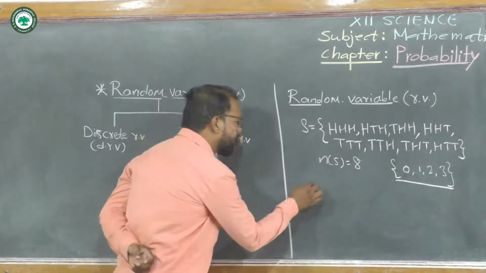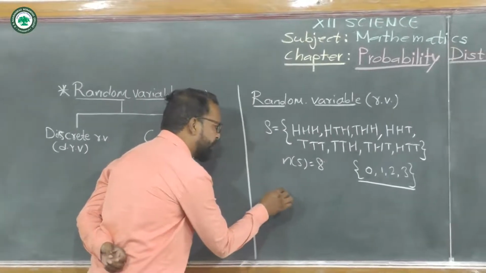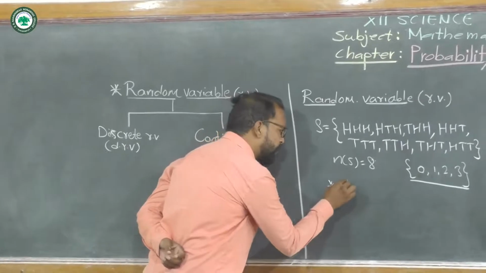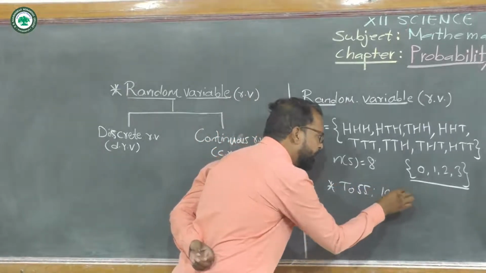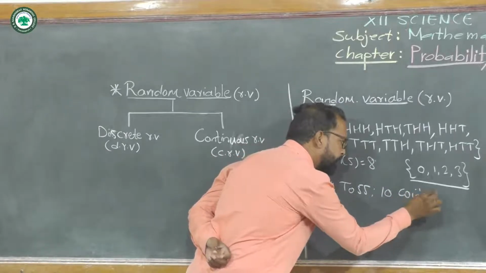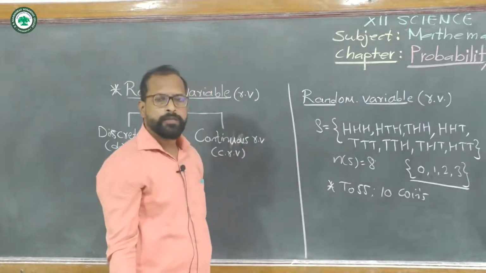Now again, suppose we consider an experiment in which we toss 10 coins.